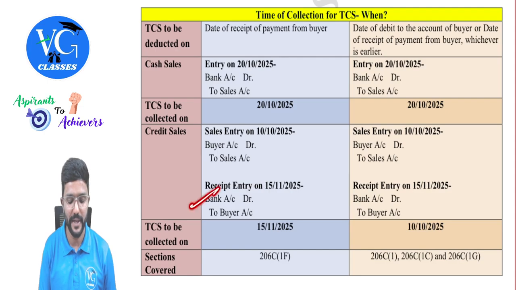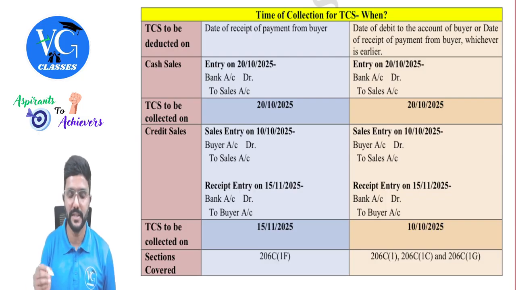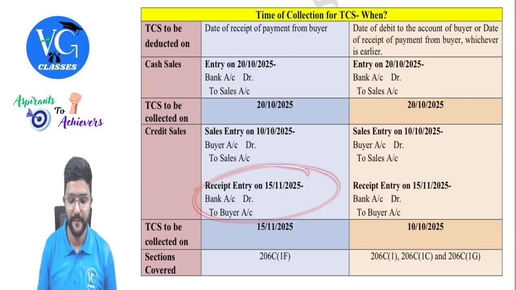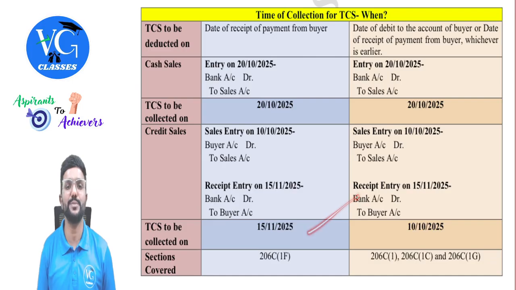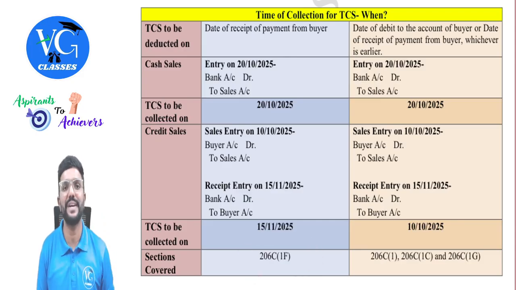So the entry is bank to buyer. Even in this case, the payment is made on what day? 15th November. So TCS has to be collected on 15th November and it has to be remitted to the government on or before 7th December. And this provision is applicable only for one case, that is section 206C(1F).